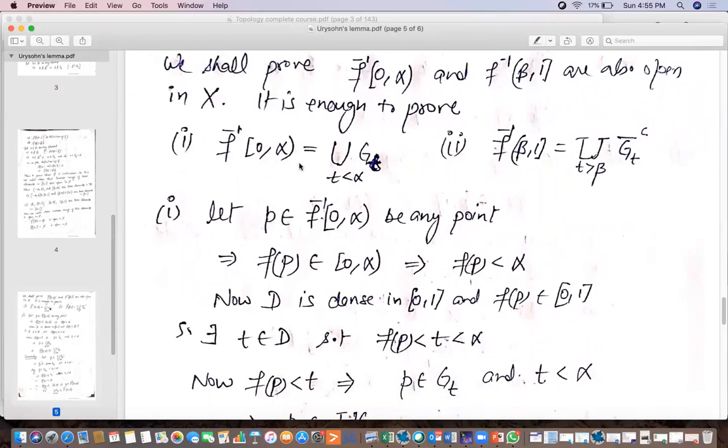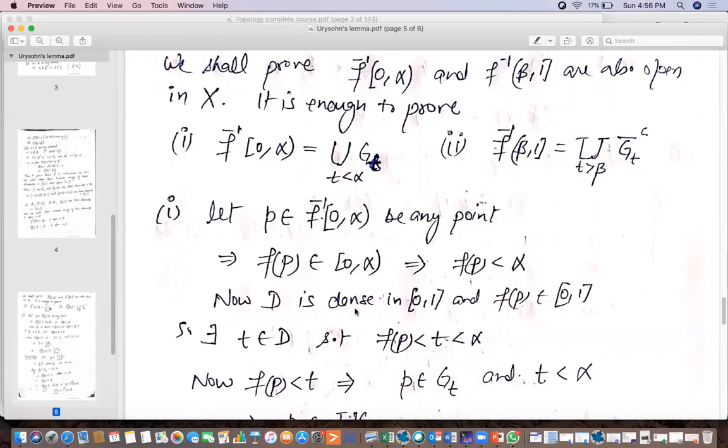For proving the first part, first we'll show that this set is a subset of this set, and then we'll show that this set is a subset of this set, then they will be equal. So for showing this is a subset of this, let p be any element of this set. This implies f of p belongs to [0, alpha). So if f of p belongs to [0, alpha), that means f of p lies between 0 and alpha. So f of p is less than alpha.